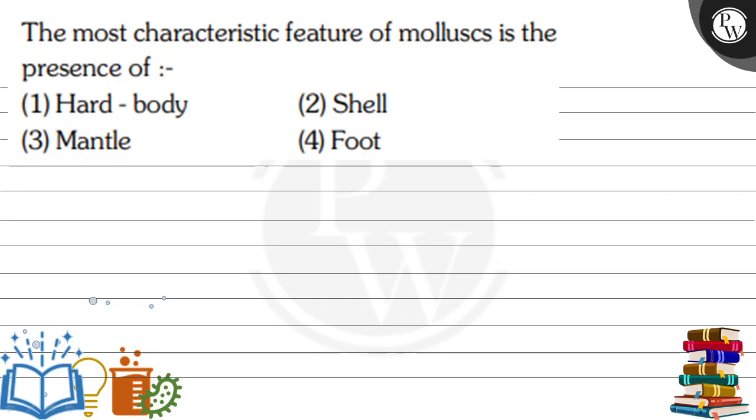The question is: the most characteristic feature of mollusks is the presence of, and the options are hard body, shell, mantle, foot. So let's see what is the key concept to solve the question.